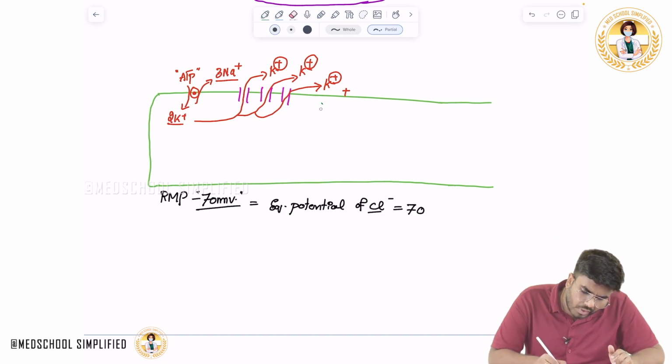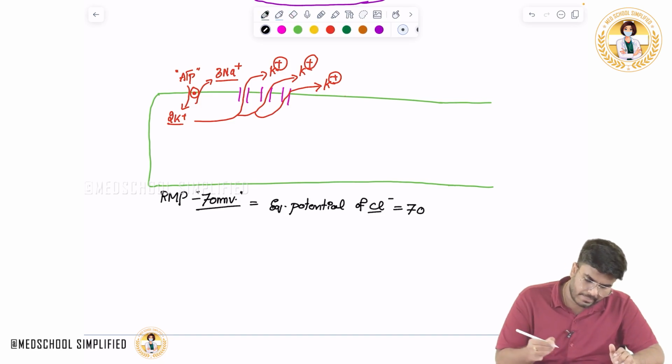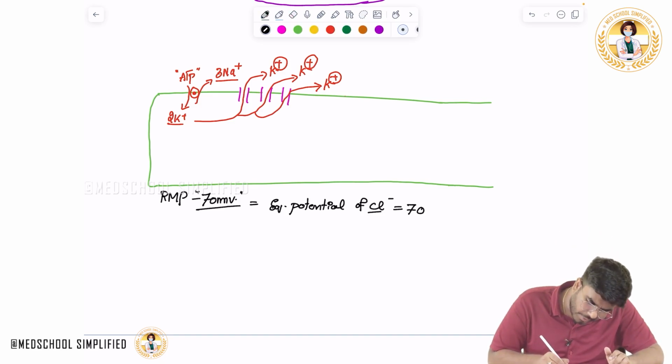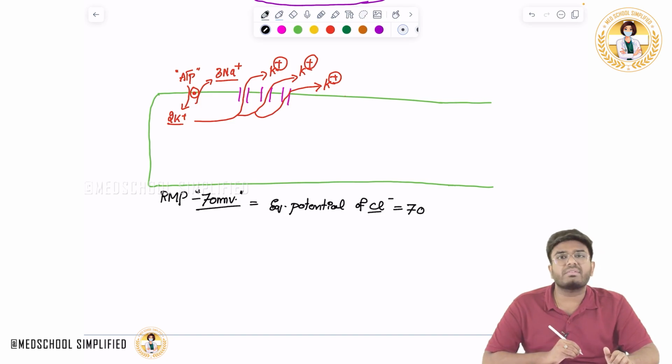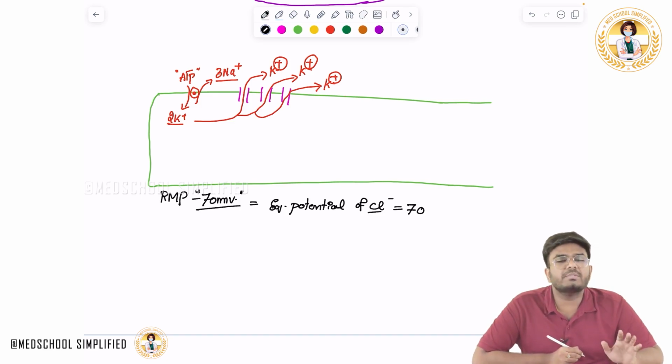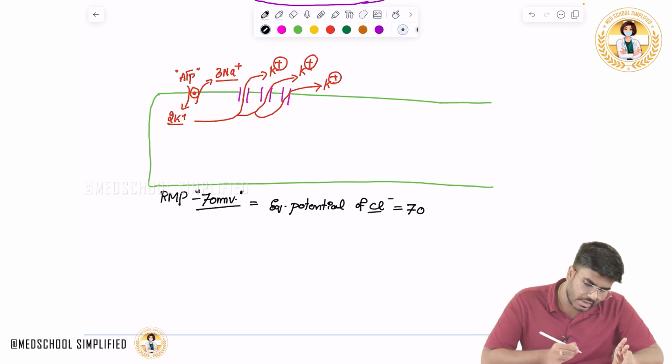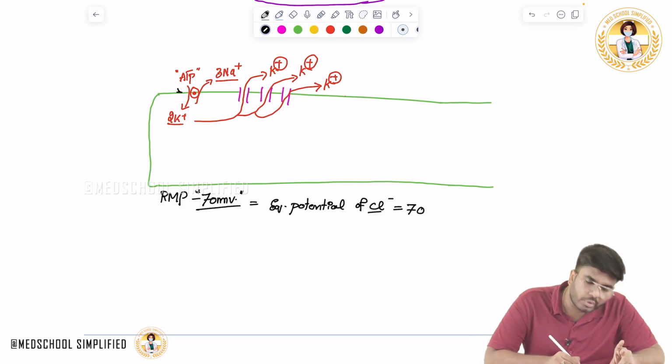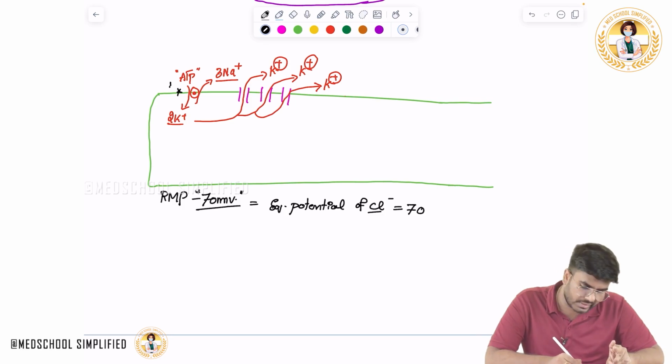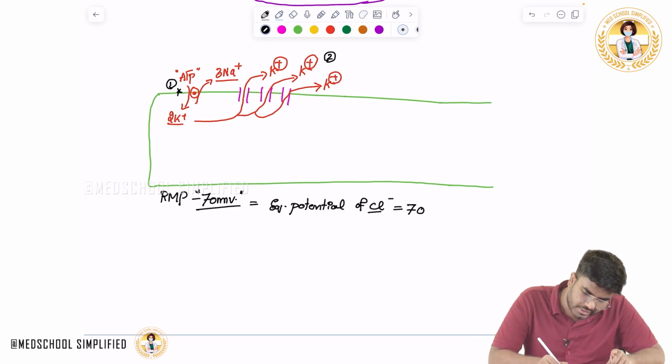Now what I want you to know here is, this cell has which resting membrane potential? The resting membrane potential is minus 70 millivolts. Why is it minus 70 millivolts? Because this negativity is because of 2 reasons. One is contributed by sodium potassium ATPase. This is reason number 1, and the other is potassium leakage.